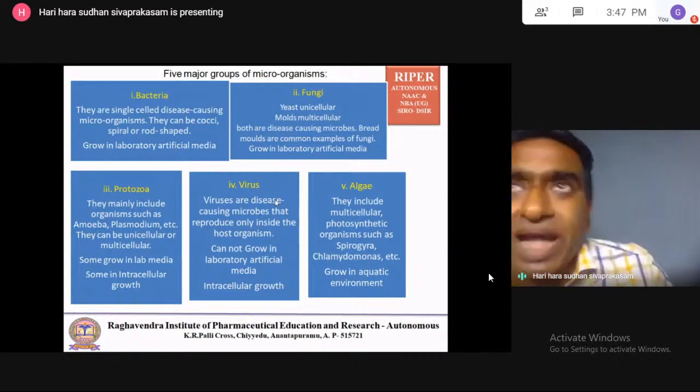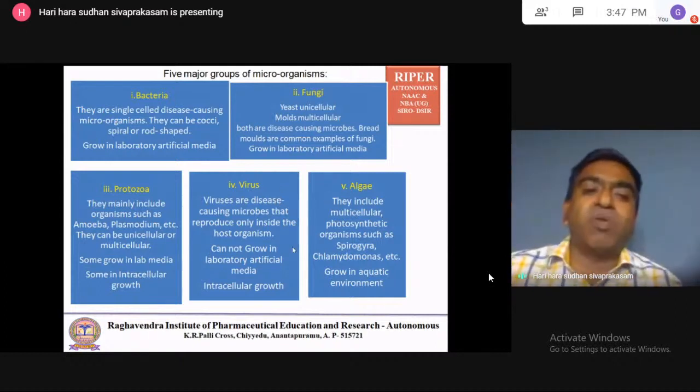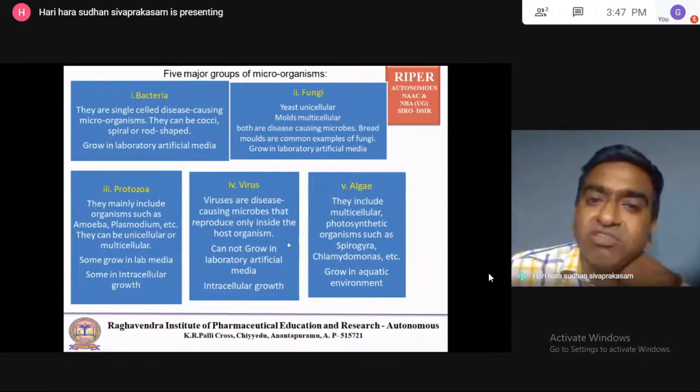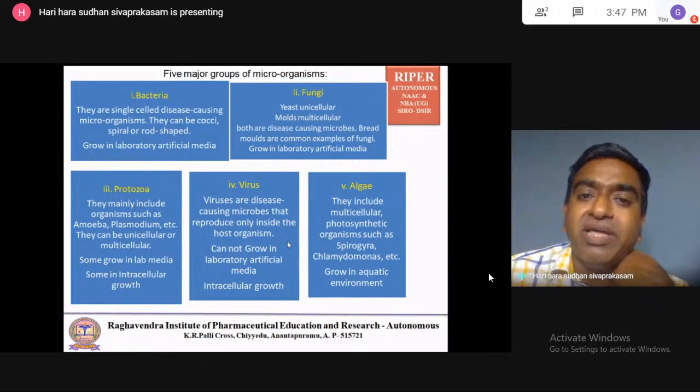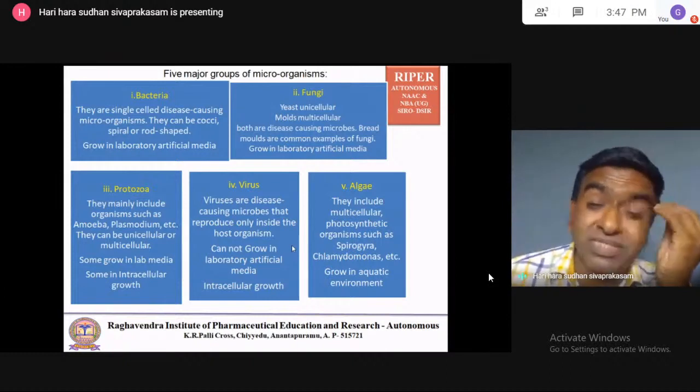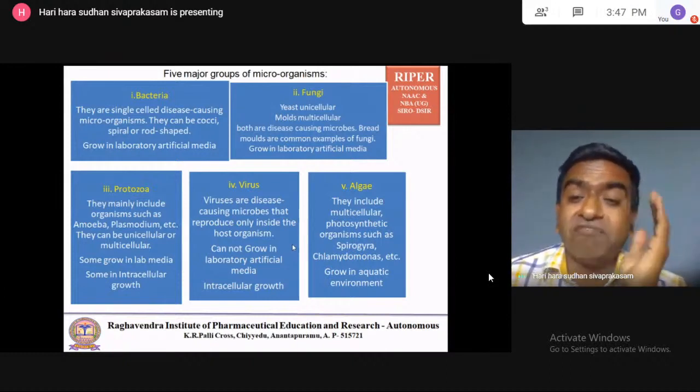Bacteria can also be used to produce useful products for humankind. So some bacteria are used for the production of enzymes. In fermentation, we are using bacteria to produce some enzymes, some proteins, and other chemicals also. Then fungi, yeast and molds.